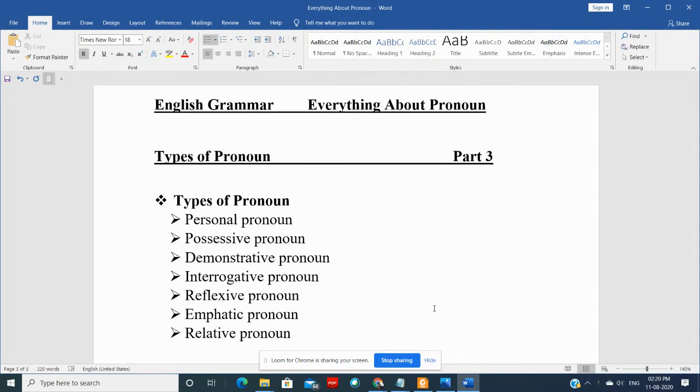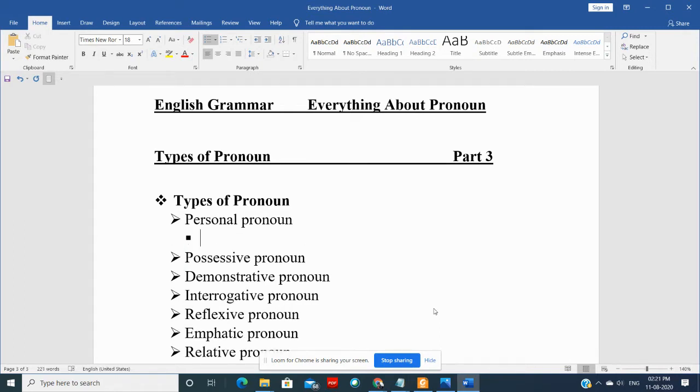See guys, there are different types of pronoun. For example, let's look at them. Personal pronoun, possessive pronoun, demonstrative pronoun, interrogative pronoun, reflexive pronoun, emphatic pronoun, and relative pronoun. We'll see each of them one by one in a detailed manner. Let's first talk about personal pronoun.